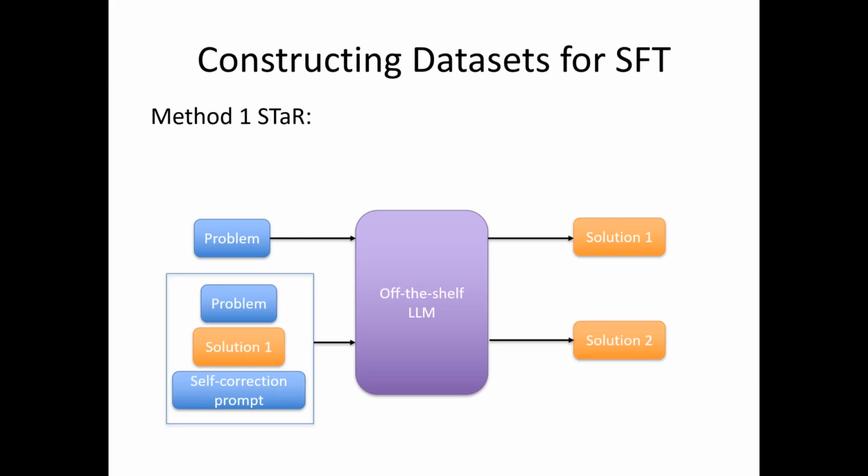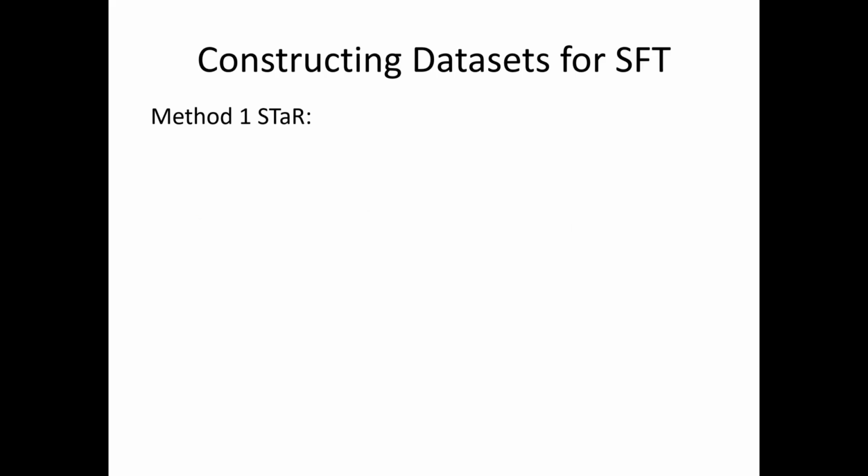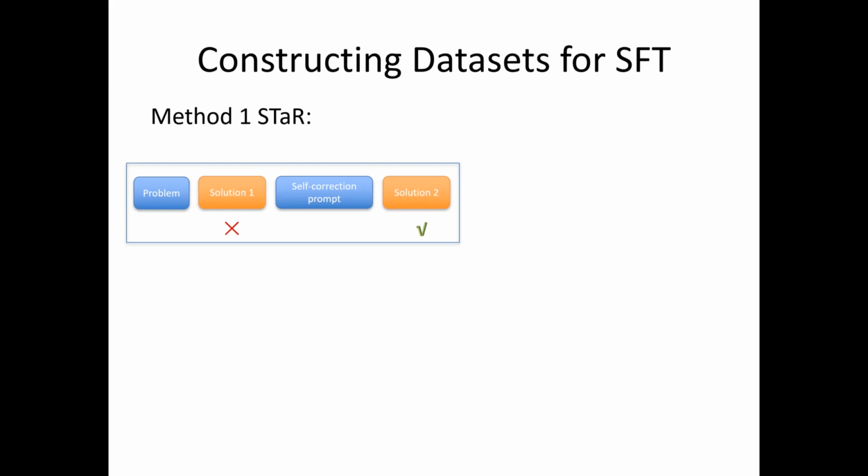Okay? For the dataset we created that way, there are different possibilities. To determine the correctness of the first and second solutions, we need the correct answer from the original dataset so that we can compare them automatically, maybe with an LLM, or simply by comparing the final answers.